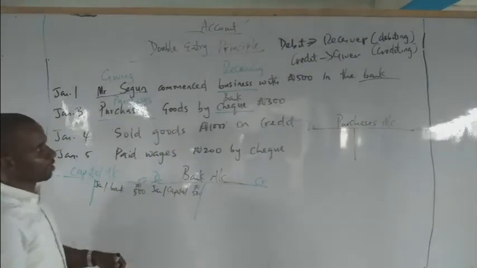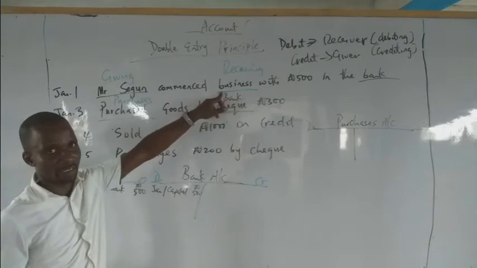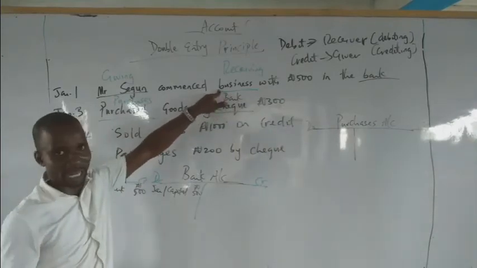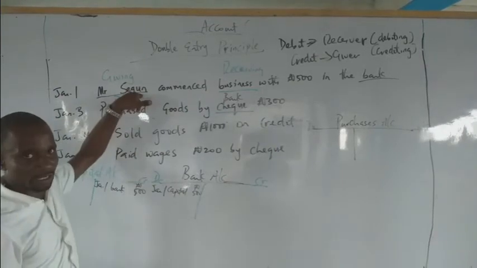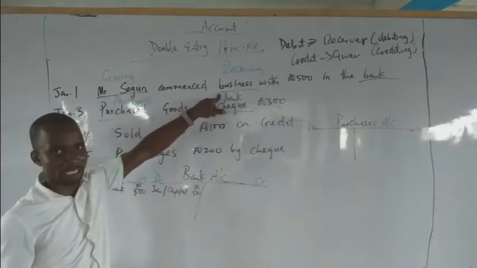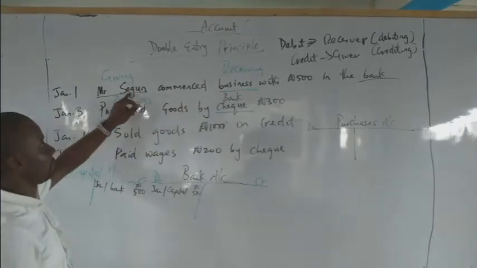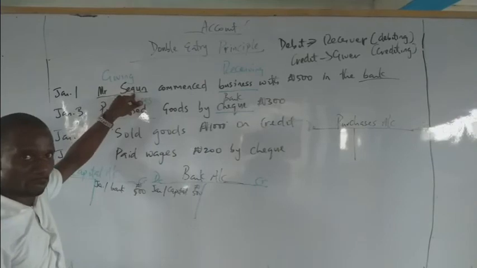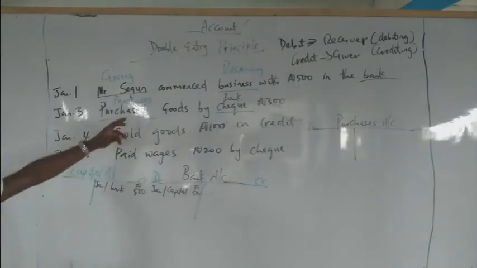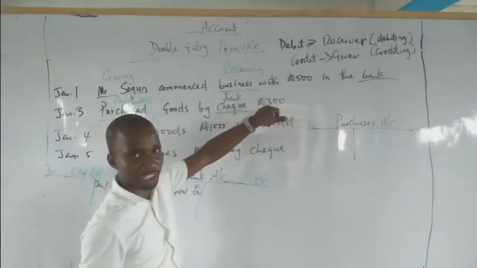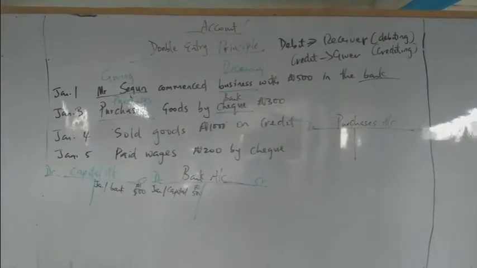Please take note. This check is the check of who? Is it of Mr. Shegun or the business? The business. Why did I say the business? I told you, the business is different from the owners. Even though the business is not a living thing or living person. Take note, in accounting, we assume it as a different person from the what? From the owners. Taking notes. Okay, let's continue. Now, purchase goods by check. How much? 300 naira.